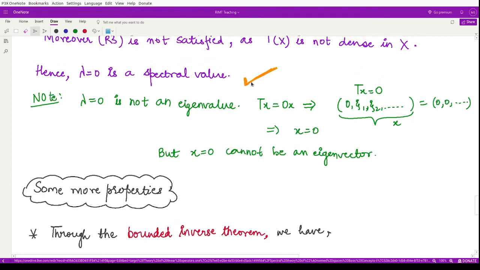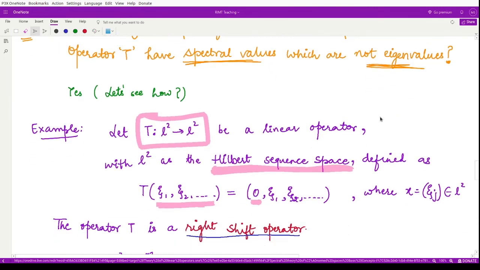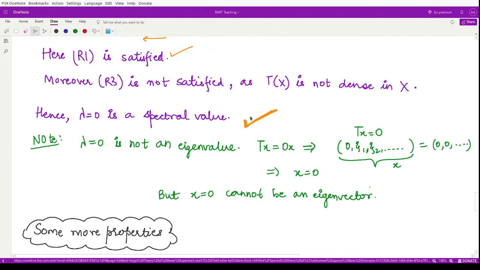So in the example, we are to find those spectral values which are not eigenvalues. So we have to show here that this lambda is not an eigenvalue. For that, by definition of eigenvalue, if you have Tx equal to lambda x, and lambda is 0, then you substitute the operator on x, and 0 times something is 0, right?